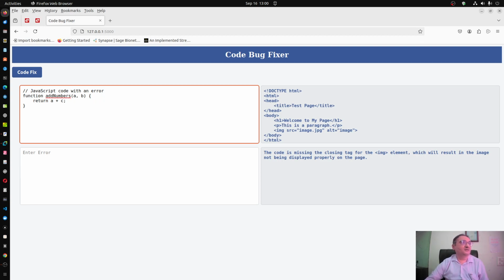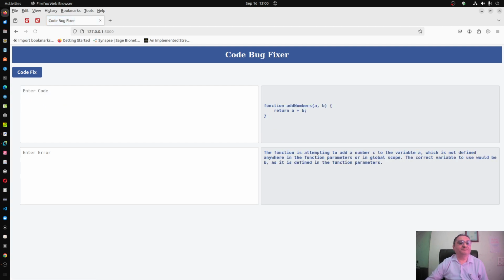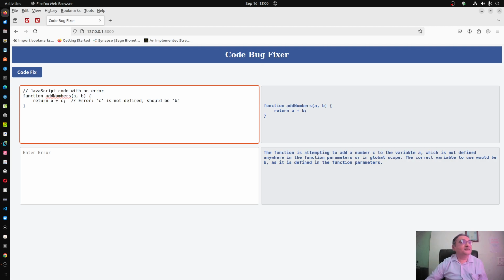Okay, this is that code fixing, and you can see, I will paste it again. C is a number not defined, so it should be B. Okay, that was the error. Here it is written A and B to the function. The function takes two arguments, and in the code it is written A plus C.